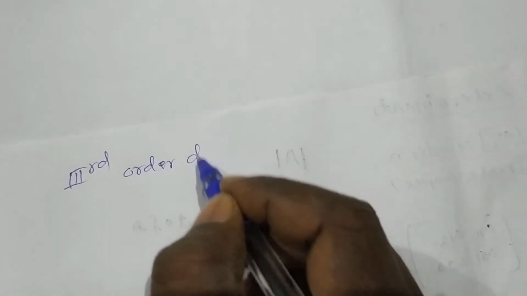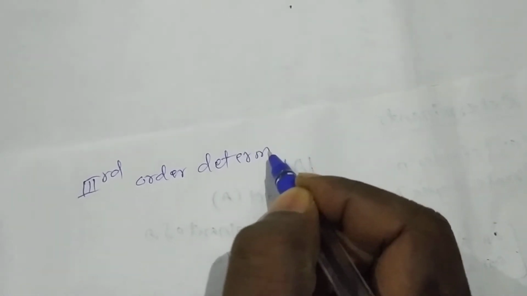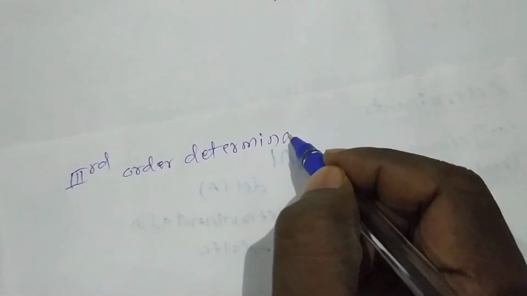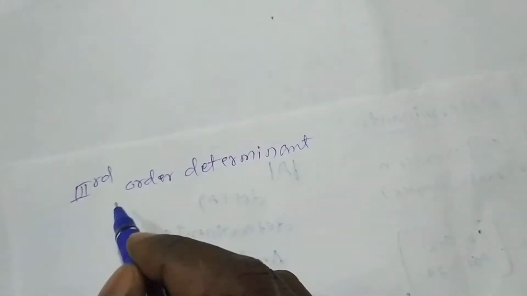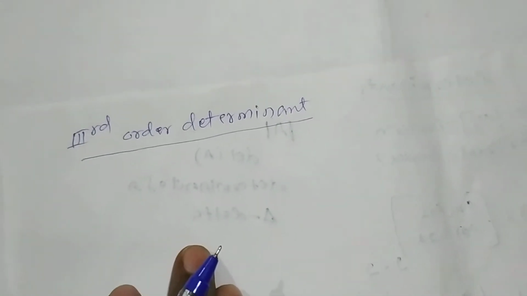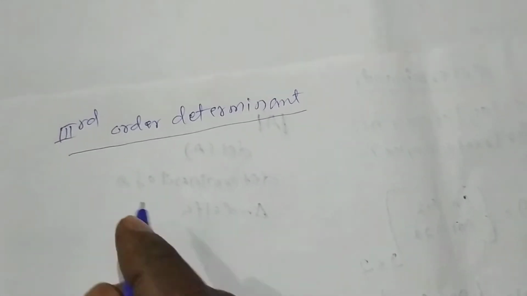find the third order determinant. This is nothing but the determinant of a 3 cross 3 matrix.